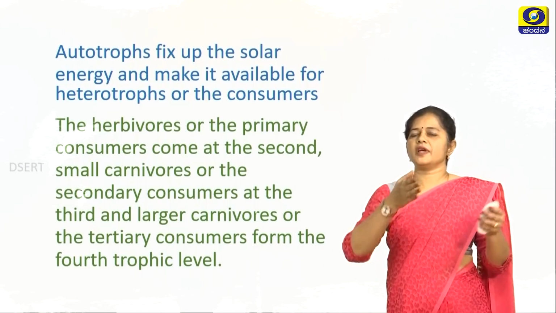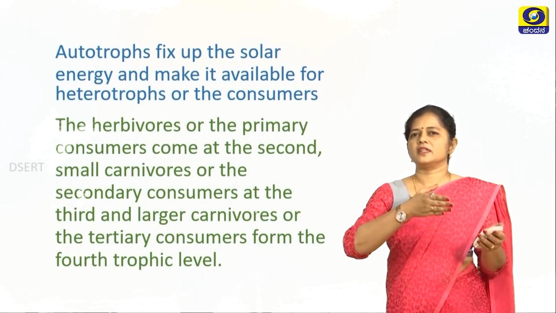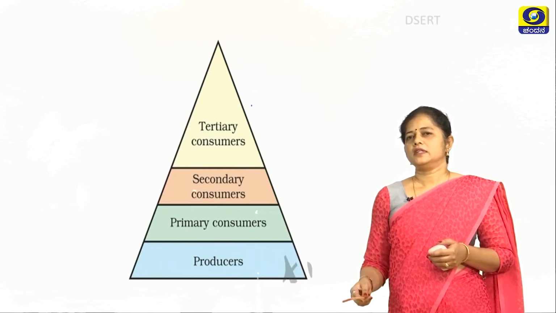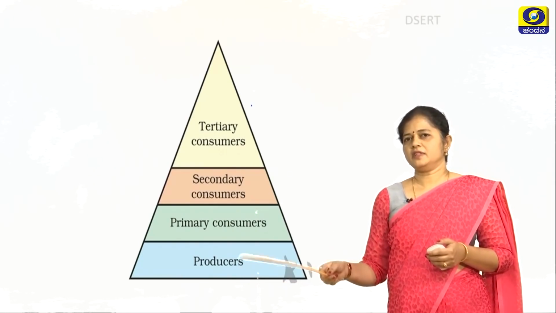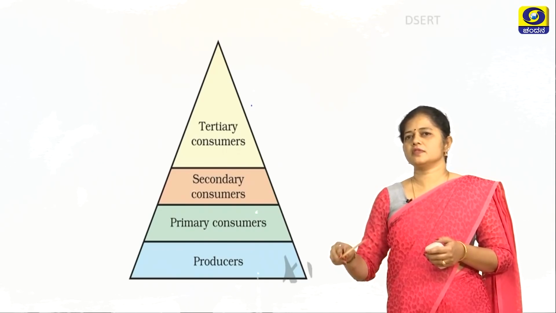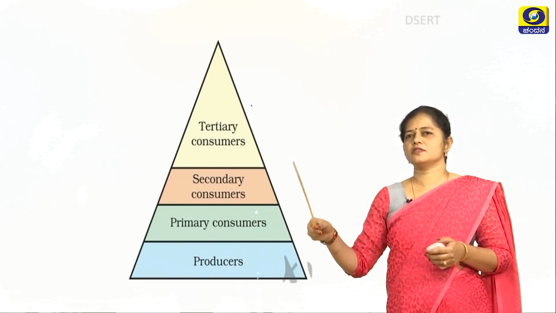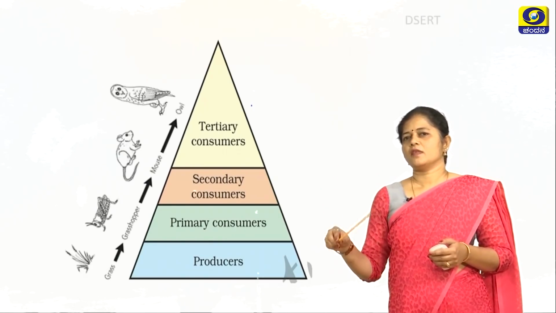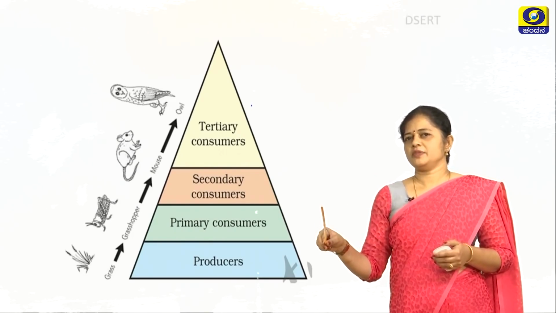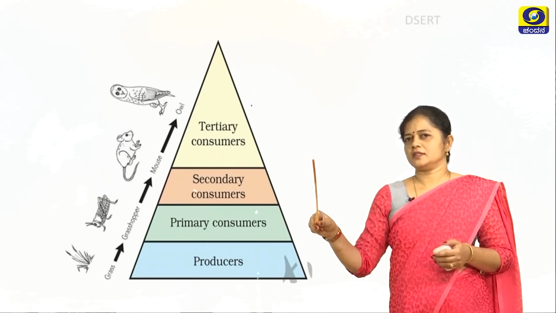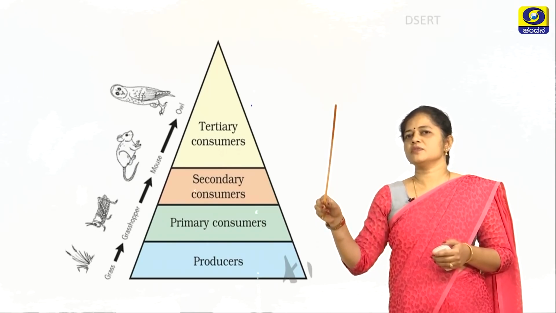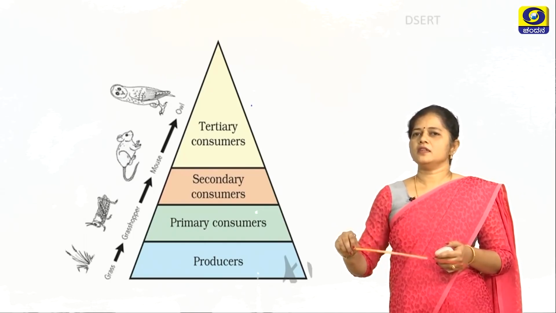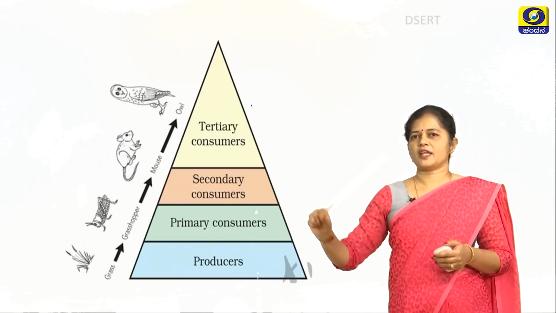All of them depend on the energy produced by the producers. Now you can see here, this is a pyramid where you have placed the producers, the primary consumers, the secondary consumers and the tertiary consumers, and you can see the relationship. The producers are eaten by the primary consumers, which are in turn eaten by the secondary consumers, which are in turn eaten by the tertiary consumers, and the energy is also transferred in the same manner.